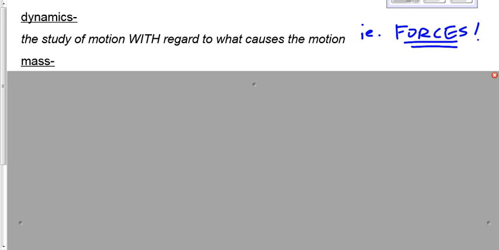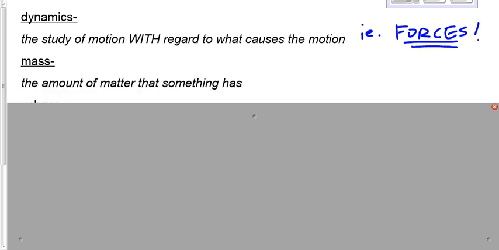Your mass doesn't change anywhere in the universe. If you are 70 kilograms on Earth, you are 70 kilograms on Mars, and 70 kilograms in the deepest reaches of space. Your mass is your mass. Now your weight does change depending upon where you are because it depends upon gravity. But mass doesn't depend upon gravity. It's the same everywhere. Your mass is simply a measurement of the amount of matter that you possess. You know what matter is, right? Atoms. The amount of matter that you possess is your mass.